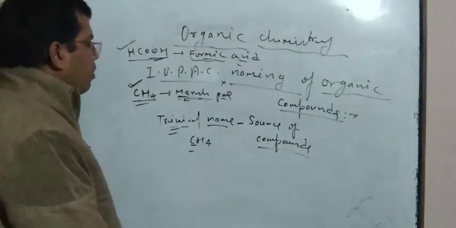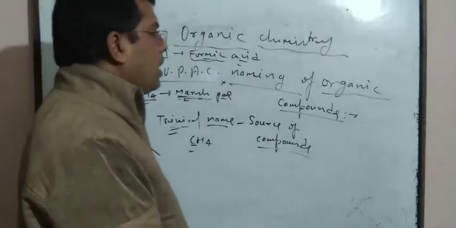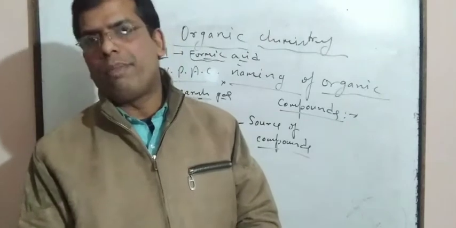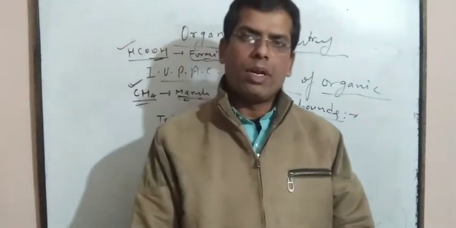Now we will discuss the IUPAC naming of organic compounds. As I have already told you, IUPAC means International Union for Pure and Applied Chemistry.